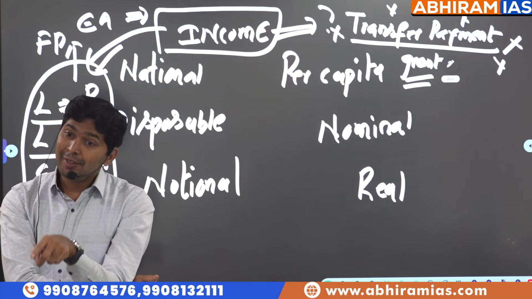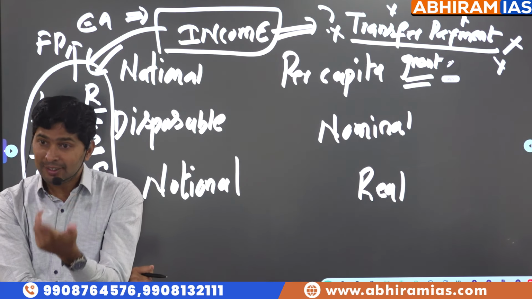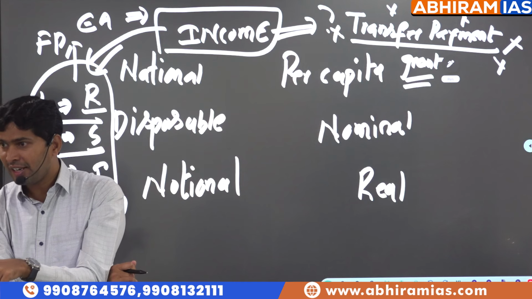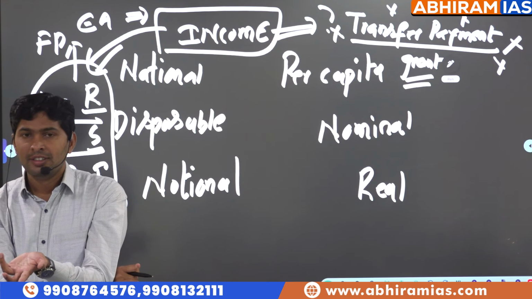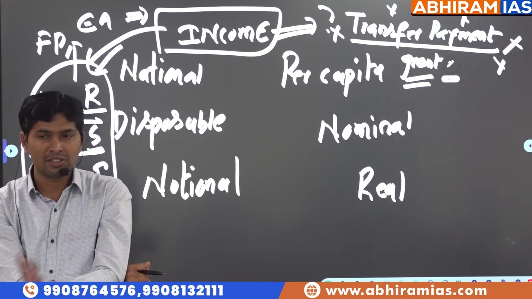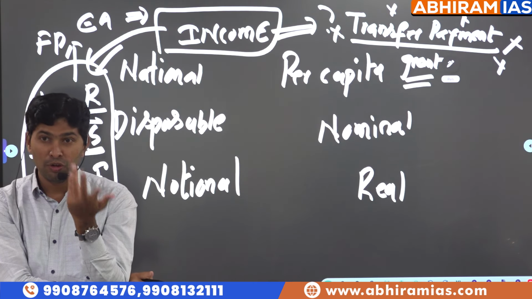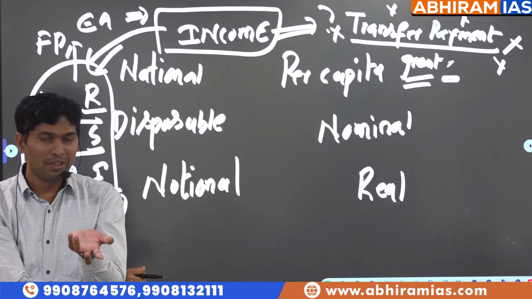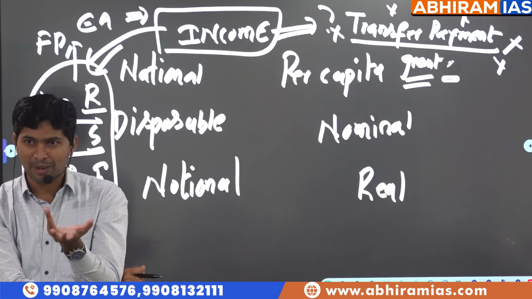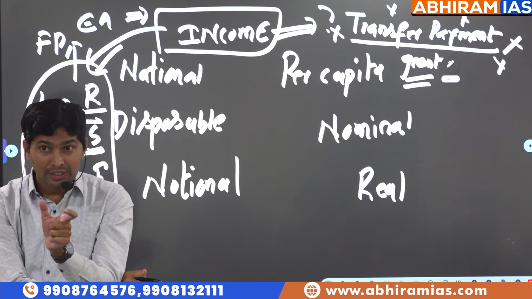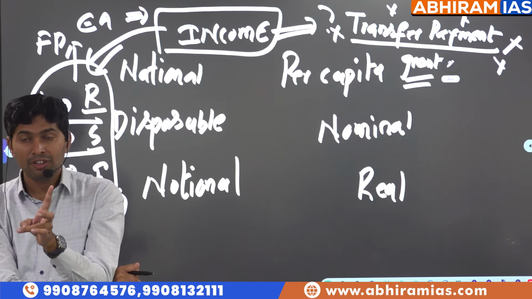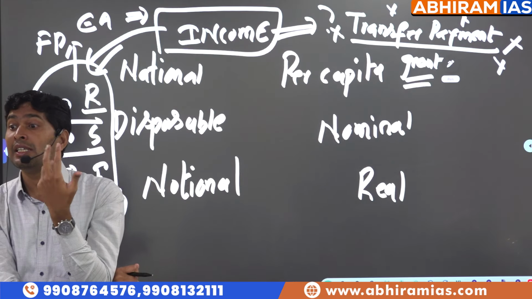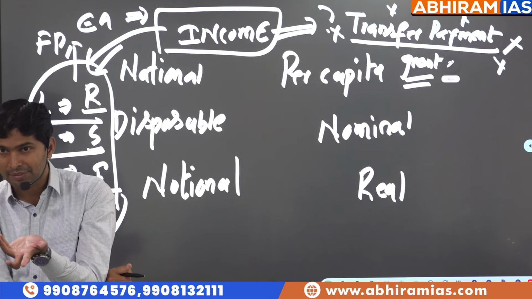But if you are doing a part-time job and you are getting some return out of it, then it is income, because you are part of economic activity, you are generating income. Suppose you are teaching spoken English to your hostel roommates. Of course, you don't know how to speak, but still you are teaching, and they are paying every week 100 rupees as part-time tuition fee. Then it becomes income. Transfer payment is not part of income. Grant is not part of income. Need to understand what I am saying?